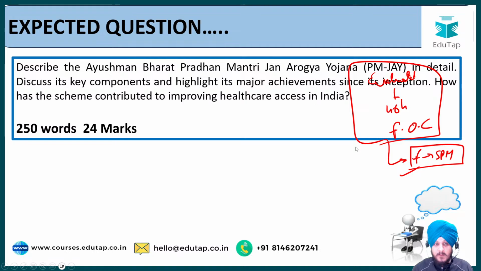Fine. So let us see the expected question for today, which is: describe the Ayushman Bharat Pradhan Mantri Jan Arogya Yojana in detail, discuss its components and highlight its major achievements since its inception. How has the scheme contributed to improving healthcare access in India? So firstly we are going to see the features of this Pradhan Mantri Jan Arogya Yojana. Then we will see the new scope that has been expanded with respect to senior citizens. Apart from that, I am also going to provide you some good amount of data with respect to this scheme, which you can use in your multiple answers, and at the end we will see some challenges also. Fine. So this is how we are going to proceed in this session.